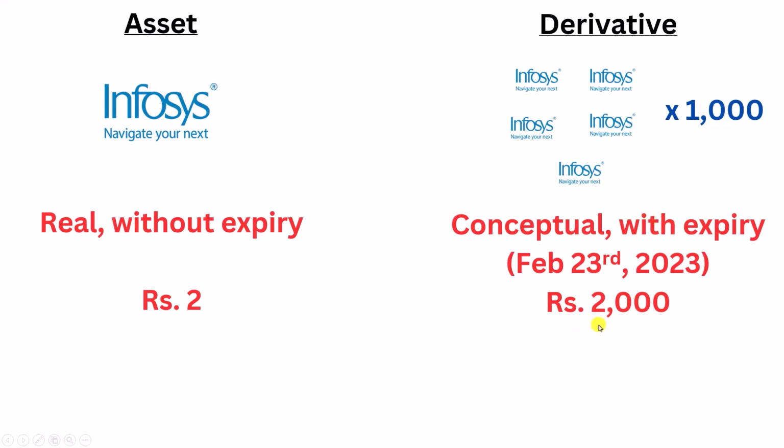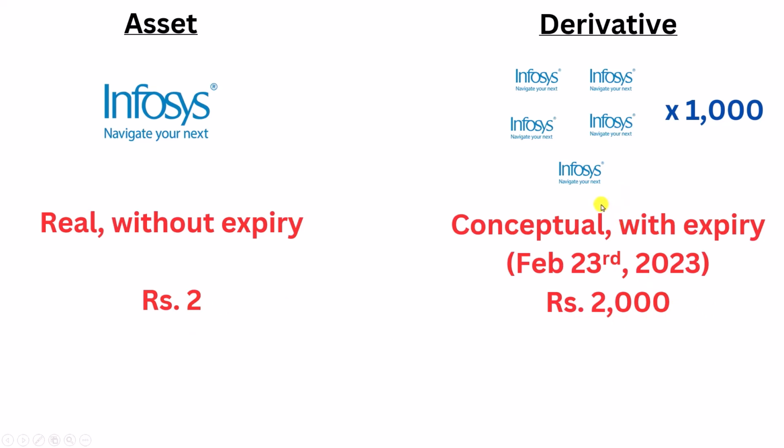Now, the price of this is not exactly like this. It also has some calculation which we will see later. I am keeping this simple now. This is what you have to pay to buy one stock, and this is what you have to pay to buy one bundle of derivative.